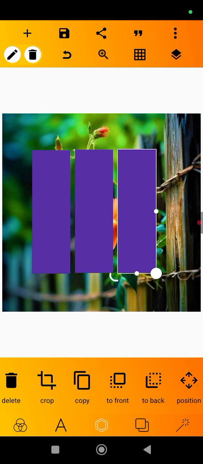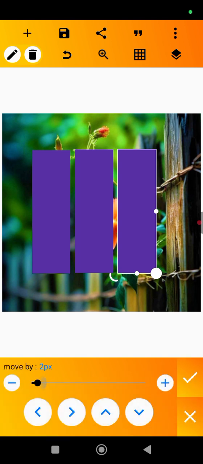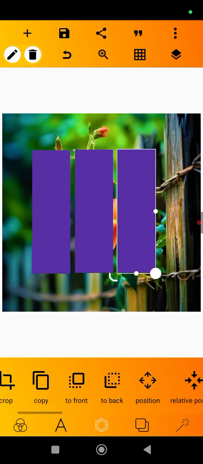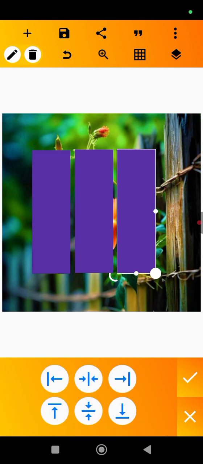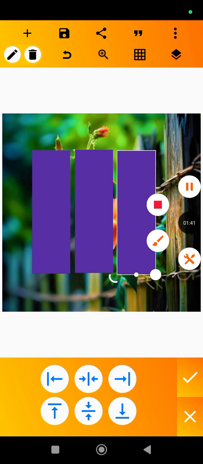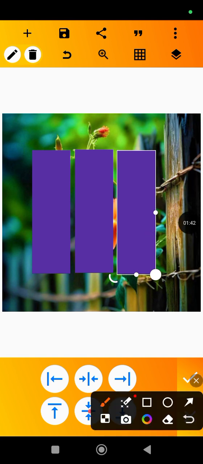Then I'll use this relative position. I'll push it up in a way that aligns this particular one. That one that I ticked there, I'll use it. You understand?